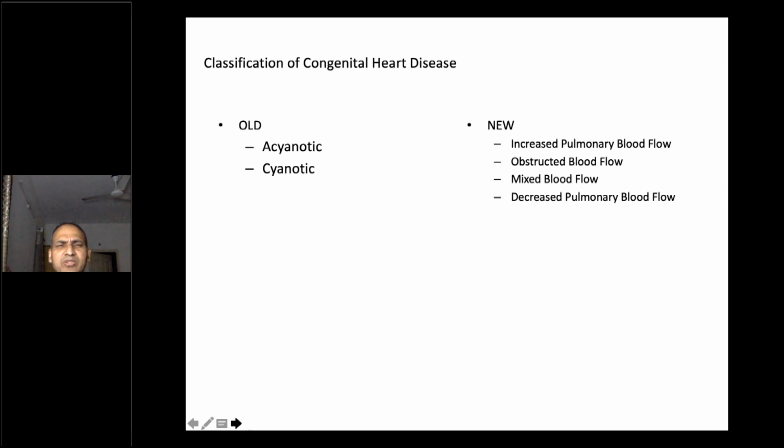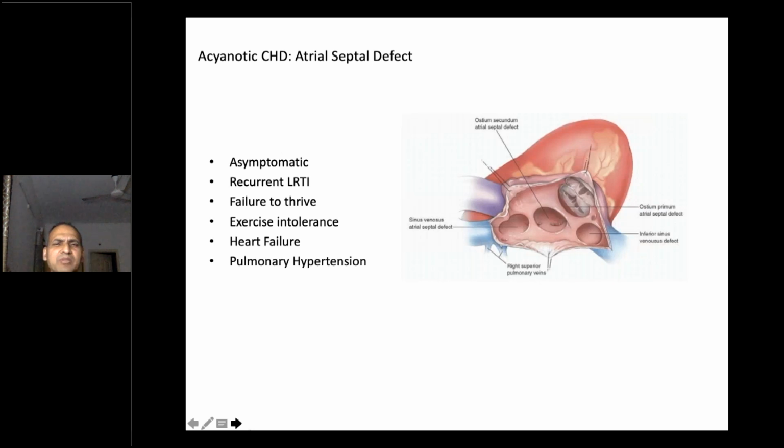So going to the acyanotic congenital heart disease, I'll talk about atrial septal defect, ventricular septal defect, patent ductus arteriosus, and coarctation of aorta. First, the simplest form of congenital heart disease is the atrial septal defect. Most of these children are asymptomatic. They might have some recurrent LRTI, failure to thrive, exercise intolerance, heart failure, and pulmonary hypertension.